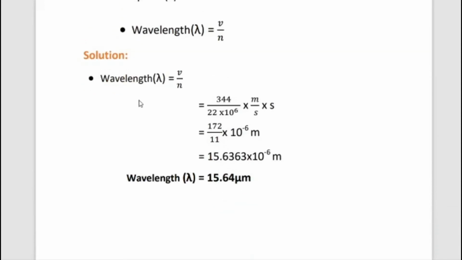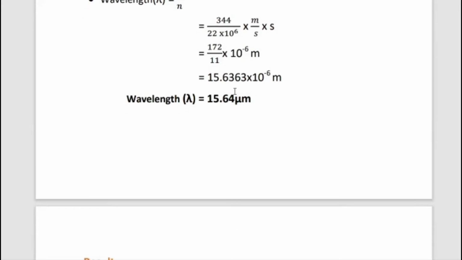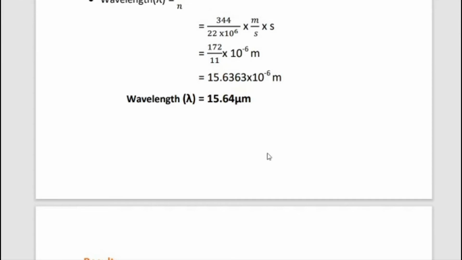So first write the wavelength data. Lambda equal to v by n. Substitute the v value: 344 divided by 22 into 10 power 6. Next step, 344 and 22 cancel with the 2 table, giving 172 by 11. 10 power 6 comes to the numerator, meaning 10 power minus 6. So s and s cancel, balance meter. So wavelength equal to 172 by 11 into 10 power minus 6 meter.